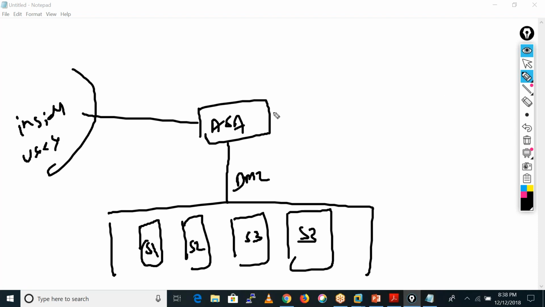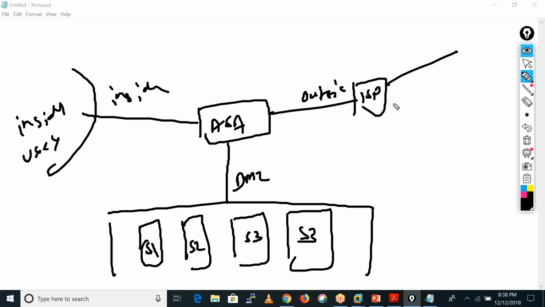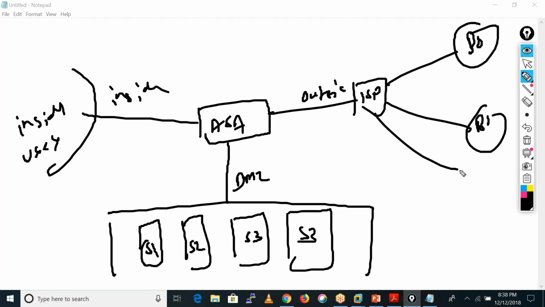This is your inside, this is your outside, this is your ISP, and here you have some branch offices: branch office 1, branch office 2 and branch office 3.